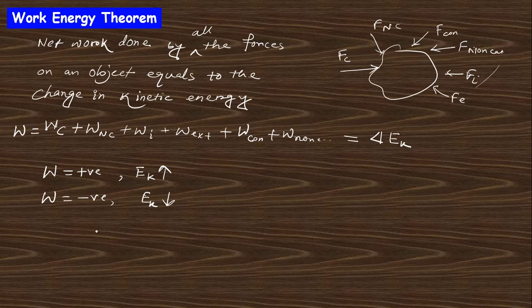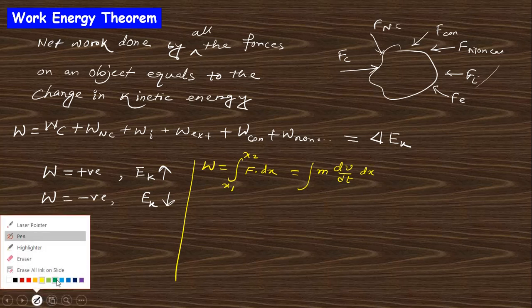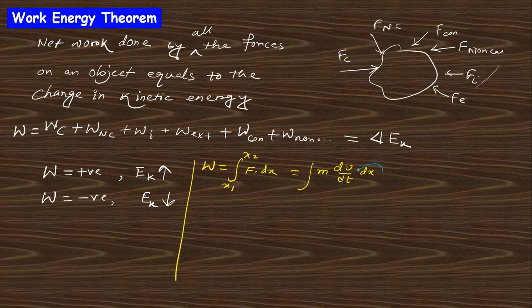We can prove this theorem by simple calculation. Work done is nothing but F dot dx, as the position changes from x1 to x2. F can be written as m dv/dt, times dx. So dx by dt is v.